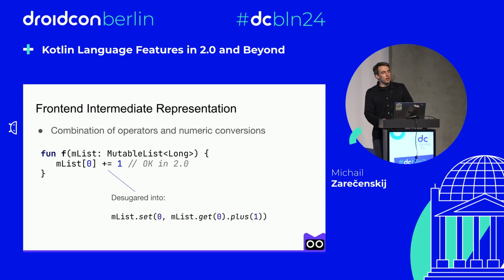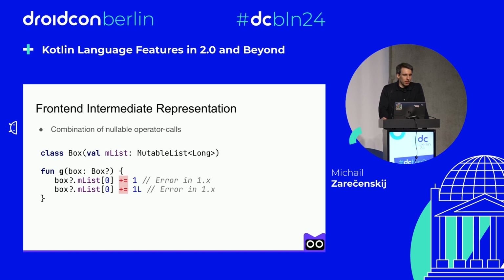Previously, the compiler failed to desugar this expression properly by losing this conversion during the process somewhere. And in Kotlin 2.0, we fixed this by fundamentally rewriting how the compiler handles these cases. And while this particular case is simple, it can be extended to more conversions such as suspend ones or conversions that involve SAMs, like single abstract method conversions, and so on.